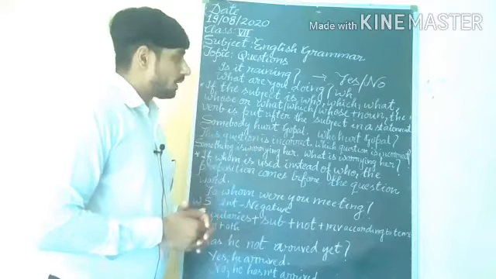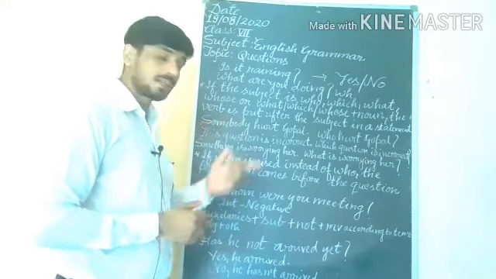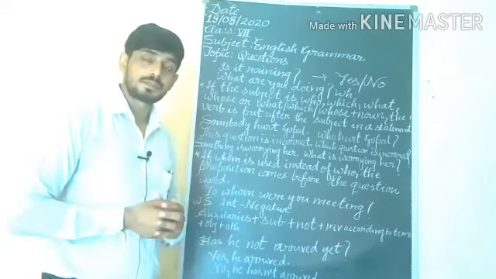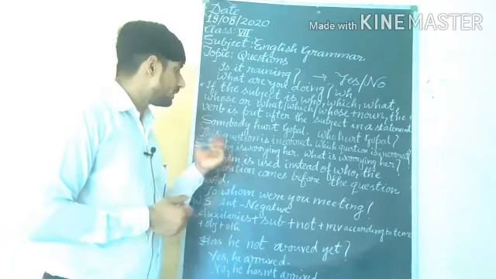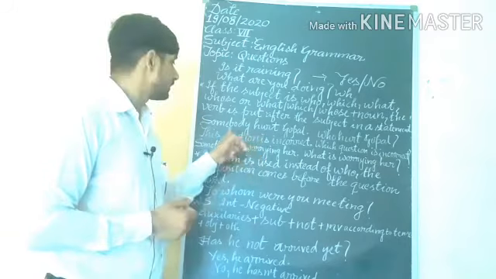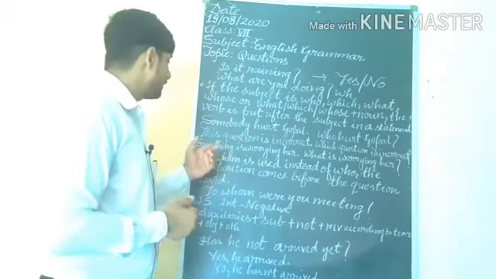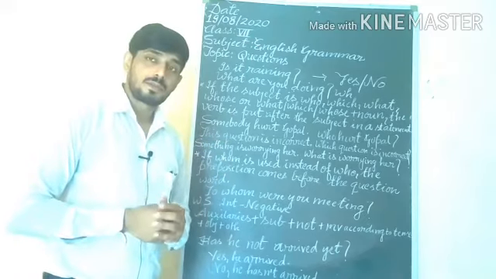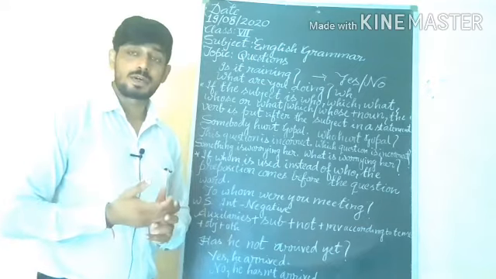Somebody hurt Gopal. Who hurt Gopal? We are talking about who hurt. Who hurt Gopal? Somebody. So who will be used in the interrogative in place of somebody to form the interrogative. Afterward, something is worrying her. What is worrying her?